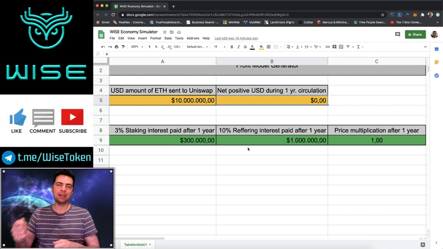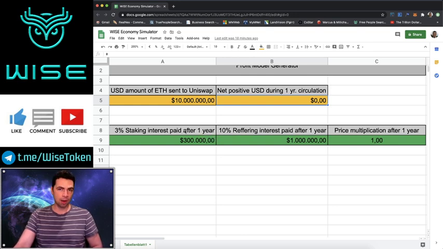Gold is being mined out of the ground at a rate of about 2 to 4% extra supply per year. Pretty crazy to think about that even gold is inflating. So inflation isn't bad. It's just, where does the extra money go? And so all of the inflation goes one of two places, either to stakers in Wise or referrers of Wise.